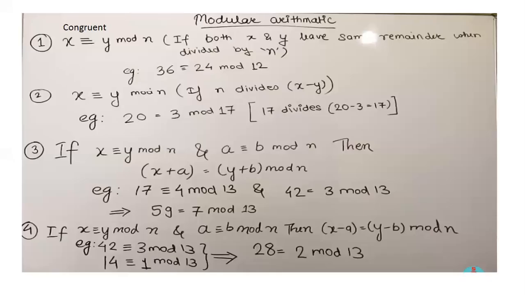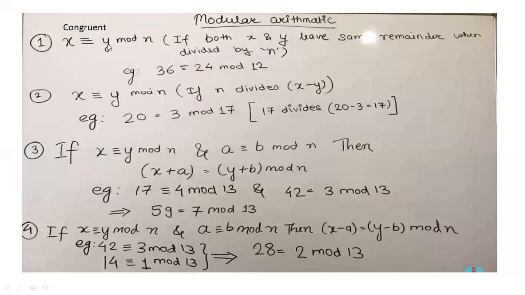Okay. So we'll see a few examples of modular arithmetic so that you can properly understand how we can calculate. Suppose this x, this three-line symbol is called congruent. I've written it here so that you will remember and properly pronounce it.